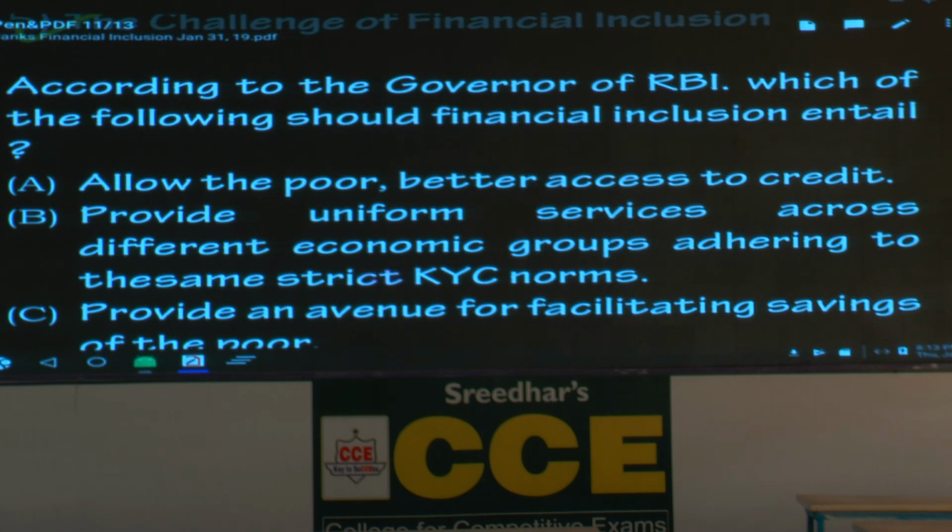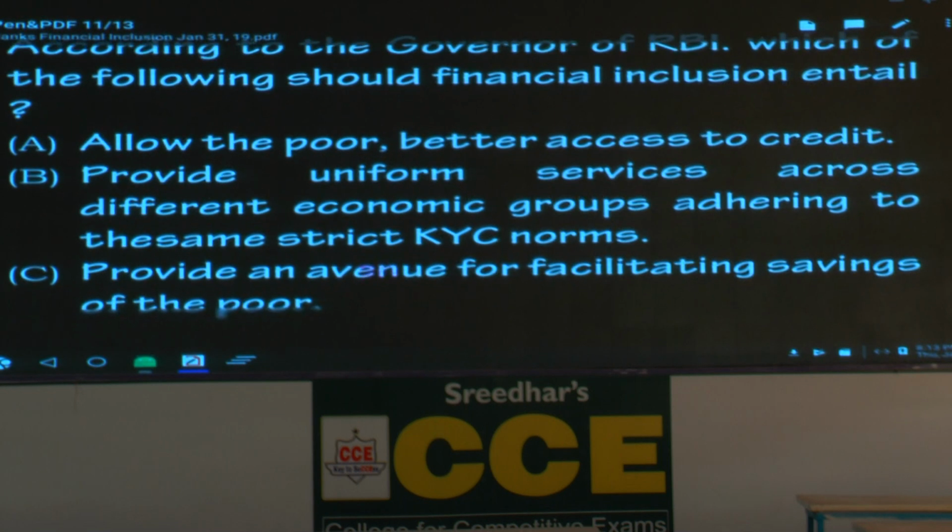Now, what is the first option? Allow the poor better access to credit. The writer talks about that. Please take that one. Provide uniform services across different economic groups, adhering to the same strict KYC norms. This is also mentioned in the passage. KYC, I think the first sentence, first line on a particular page.